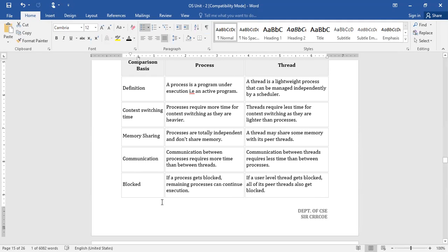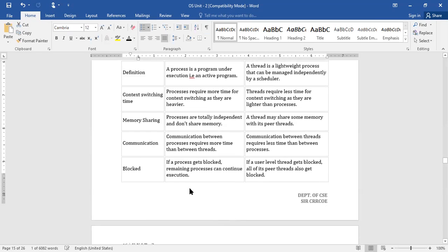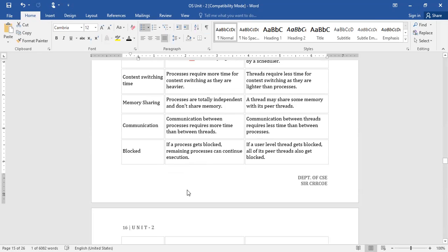Right? And then coming to another important key difference: if a process gets blocked, the remaining processes can continue their execution. Let us assume that we have 10 processes, and the first process is in the blocked state. What about the remaining 9? Because each and every one is independent, the remaining 9 processes need not wait until process 1 gets unblocked.